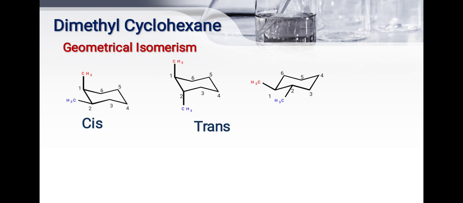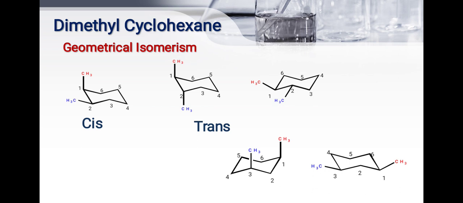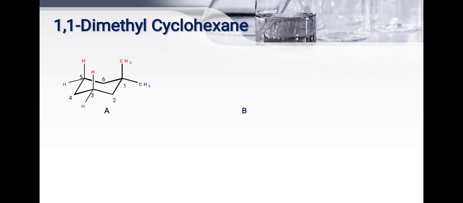Cis isomer. What does the chart say? When the 1,2 position is considered, what is the cis? Axial equatorial, and trans axial or equatorial. This is when the ring gets flipped. This is 1,2, 1,3, and this is the ring flip. This is 1,3 position. Then this is 1,1 dimethyl cyclohexane.